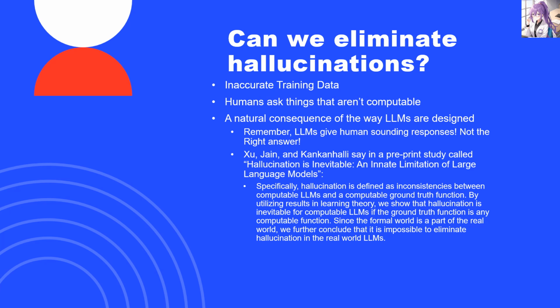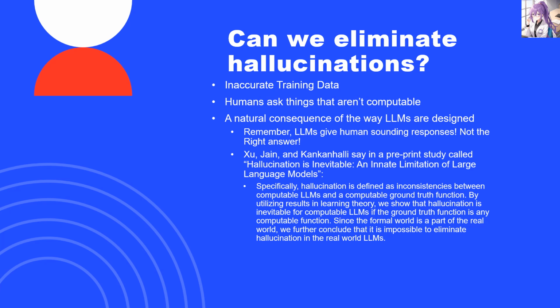In fact, in a preprint paper called Hallucination is Inevitable: An Innate Limitation of Large Language Models, Xu, Jain, and a name I am not going to try to pronounce, say, specifically, "Hallucination is defined as inconsistencies between computable LLMs and a computable ground truth function. By utilizing results in learning theory, we show that hallucination is inevitable for computable LLMs if the ground truth function is any computable function. Since the formal world is part of the real world, we further conclude that it is impossible to eliminate hallucination in the real-world LLMs."